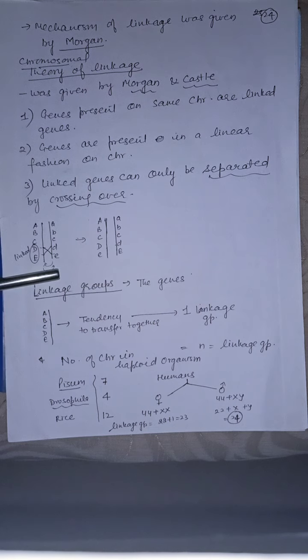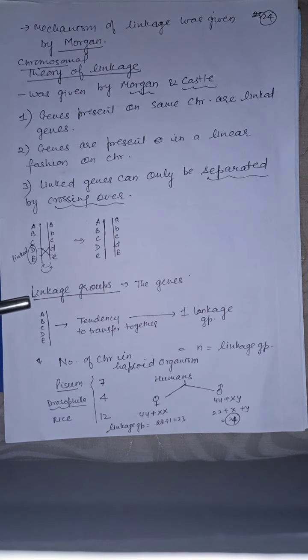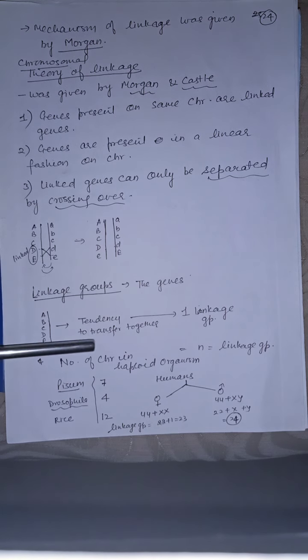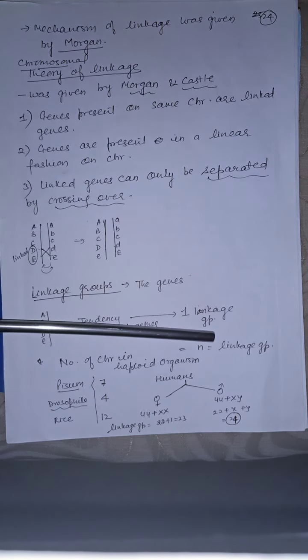Next is linkage groups. The number of haploid chromosomes present in a cell is known as the linkage group number. So the number of haploid chromosomes is equal to the number of linkage groups. One chromosome has a number of genes, and these genes have the tendency to transfer together. So they form one linkage group. So the number of chromosomes in a haploid organism, small n, is equal to the number of linkage groups.